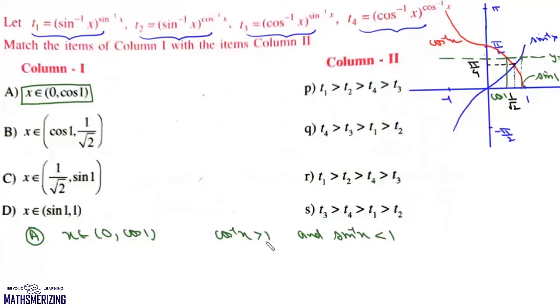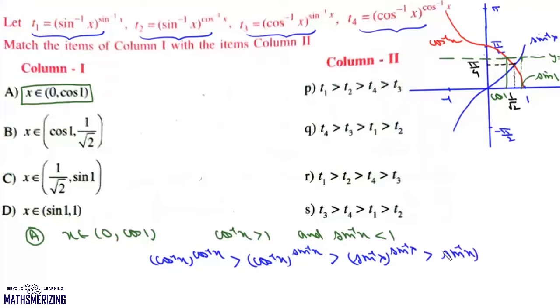So when cos inverse of x is greater than 1 and sin inverse of x is less than 1, the maximum of all these four expressions will be cos inverse x to the power cos inverse x, and then it will be greater than cos inverse x to the power sin inverse x, because this again will be greater than 1. Now we have to look for power of sin inverse x. Now sin inverse x lies between 0 and 1. And as the power increases, the value decreases. So that means the next one should be sin inverse x to the power sin inverse of x, and finally the last one will be sin inverse of x to the power cos inverse of x.